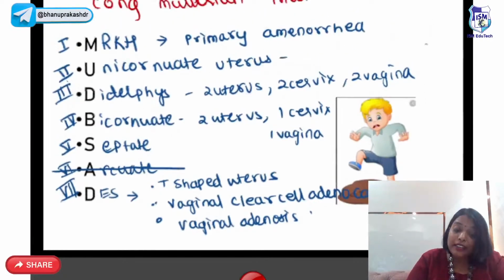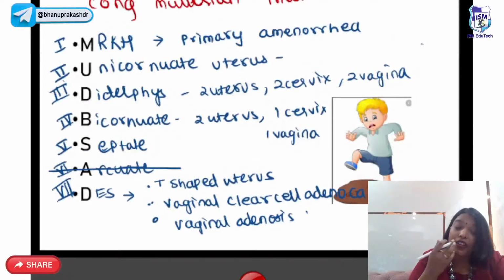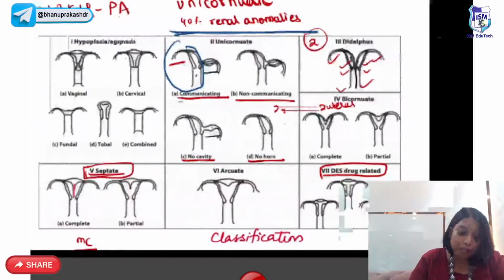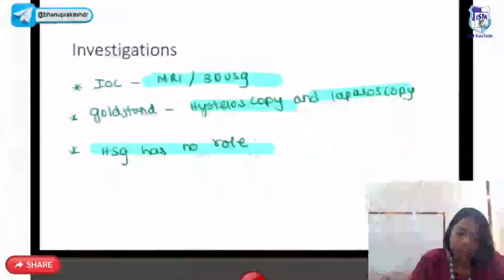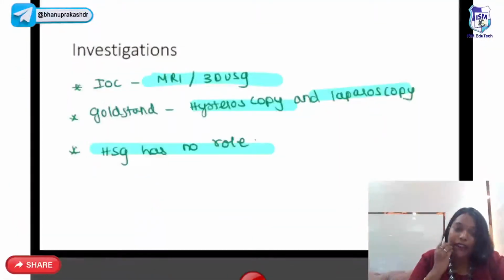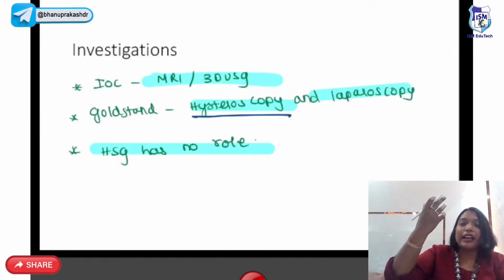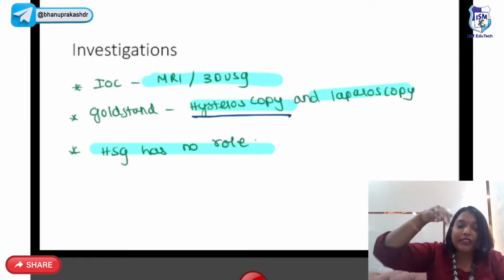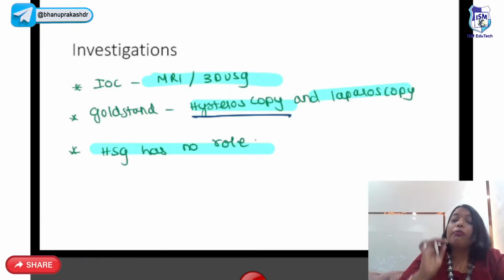Now, what is the investigation of choice for identifying this Mullerian malformation? The investigation of choice is MRI or 3D USG. Whereas the gold standard is hysteroscopy, meaning you see from inside, or laparoscopy, that is you see from outside. But most of the uterine malformations are picked up by HSG, that is hysterosalpingography.